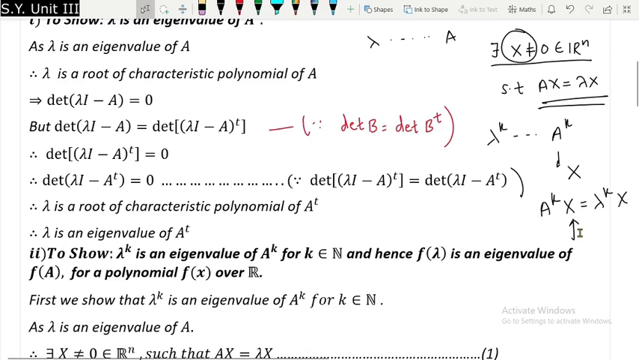Okay, so in order to do that, first of all I am going to prove that A raised to k x is equal to lambda raised to k x for all k belonging to N, that is, for all natural numbers. I am going to prove this with the help of the principle of mathematical induction. I am going to call this statement P of k. So easily, P of 1 is true. If you put k is equal to 1, you will get Ax is equal to lambda x, which is already true because lambda is an eigenvalue of A.